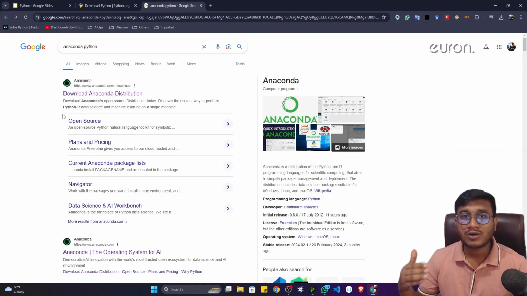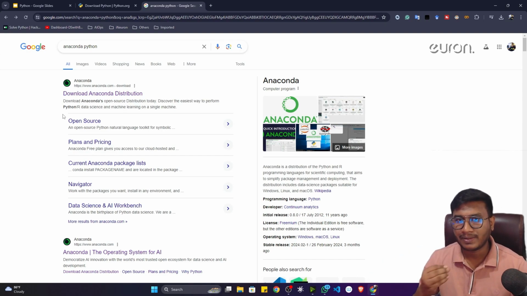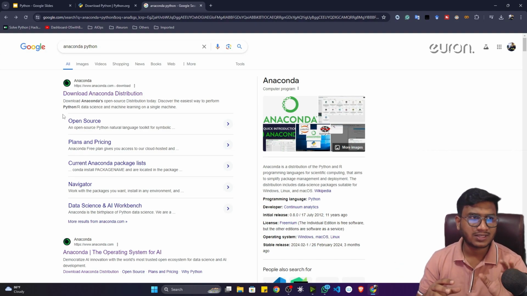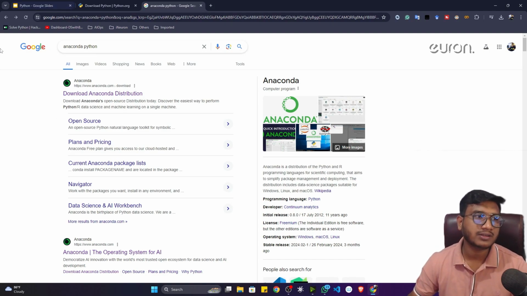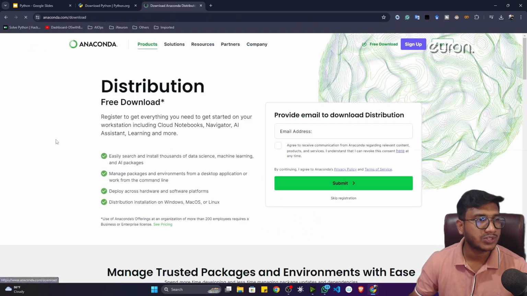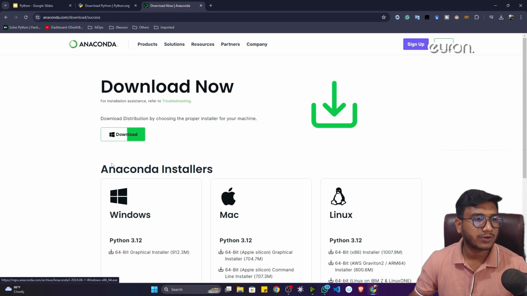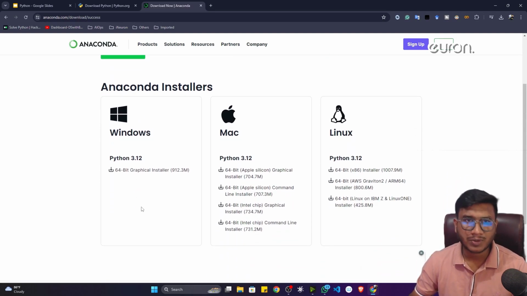That means later on, if you want to learn data science, machine learning, deep learning, whatever you want to do, you can use this Anaconda distribution. You get more advantages than using the official Python installer, right? So how to download the Anaconda distribution? Just go to this website, and here you will see the free download option. Just click here, and you can click on skip registration. Now you will see the download options, guys. You can download for Windows, Mac OS, and Linux. All the operating systems are available.